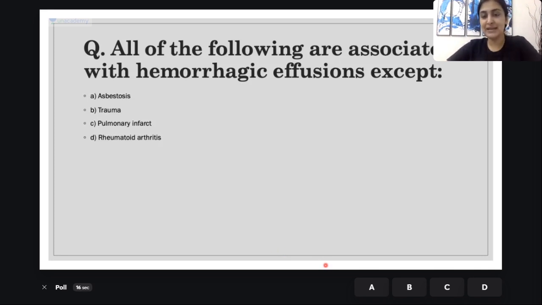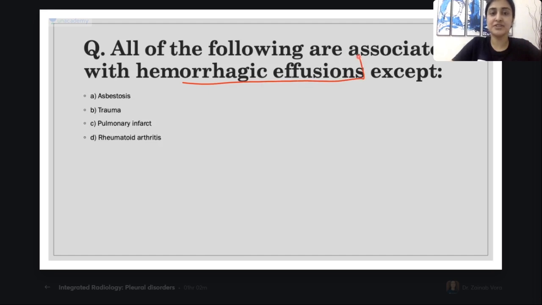Shivani, Pradeep, Kishore, Shobha and Sonali have given the quickest correct answers here. All right, guys. Let's quickly see the differentials for hemorrhagic effusion. You see how many questions from effusions can be asked: low amylase, high amylase, low glucose, hemorrhagic, transudative, exudative. They can ask you all sorts of questions, so we need to know everything.